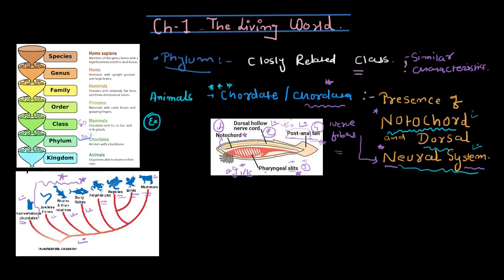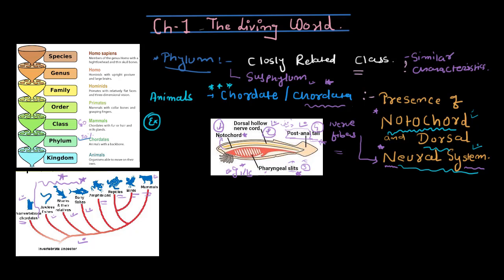So these were the four important characteristics, though the two main characters, as I said, are the notochord and the dorsal neural system. Chordata is further divided into three subphyla. Remember, this itself is a phylum and that is further divided into subphyla.